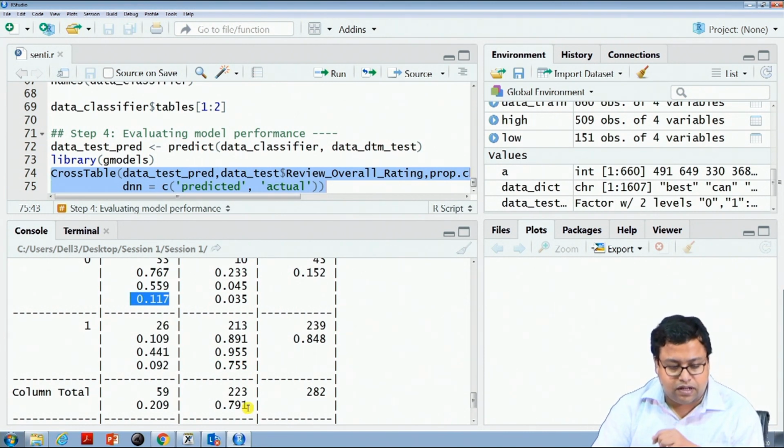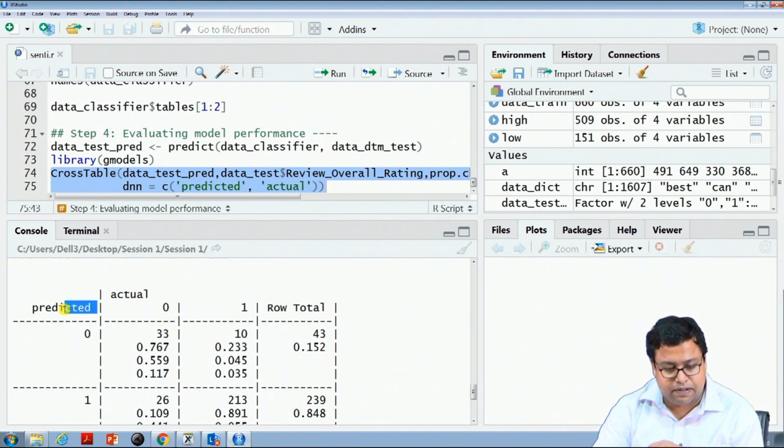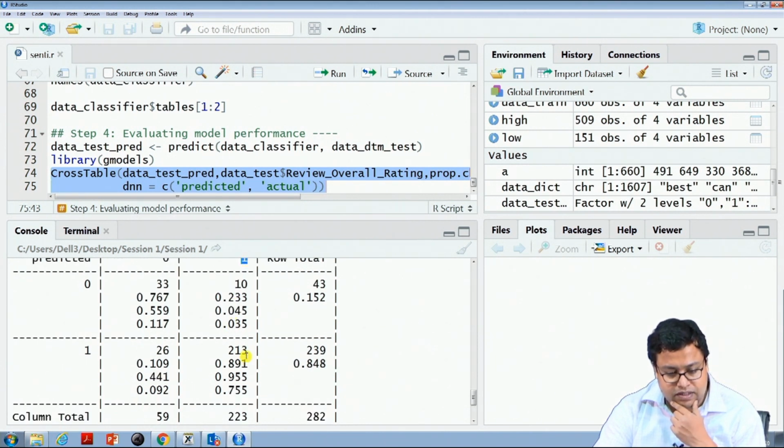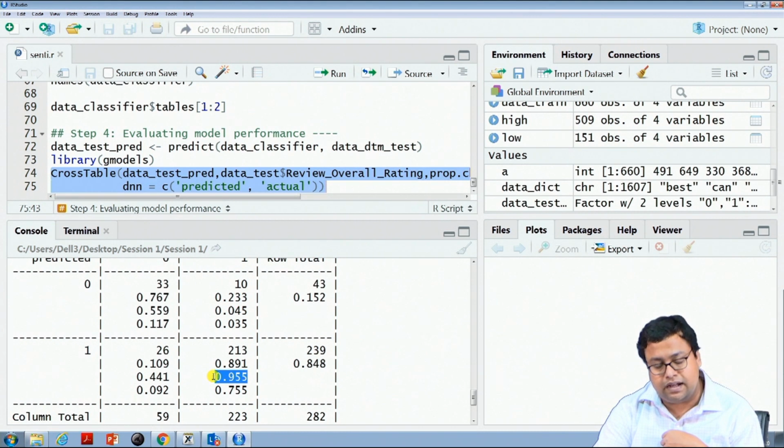Now, if I focus on this, this is my actual, this is my predicted. Out of the actual positive ones, how many times have you correctly predicted one, which is 213 by 223, comes to 0.955. So, positive ratings I am properly identifying.